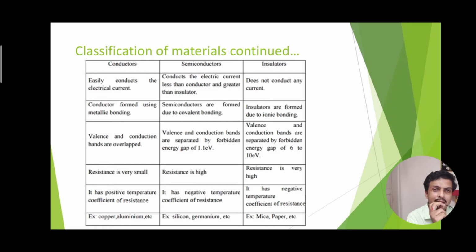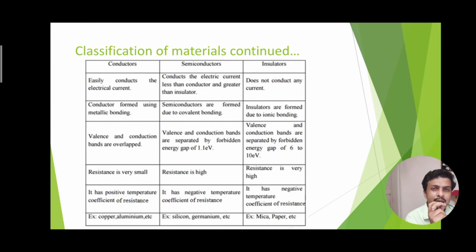In a conductor, the temperature coefficient of resistance is positive. That means the higher the temperature, the higher the resistance and the lower the conductivity. But in a semiconductor, as the temperature increases, conductivity increases. That is why resistance decreases. So a semiconductor has a negative temperature coefficient of resistance. An insulator also shows a negative temperature coefficient. That means the higher the temperature, the lower the resistance.